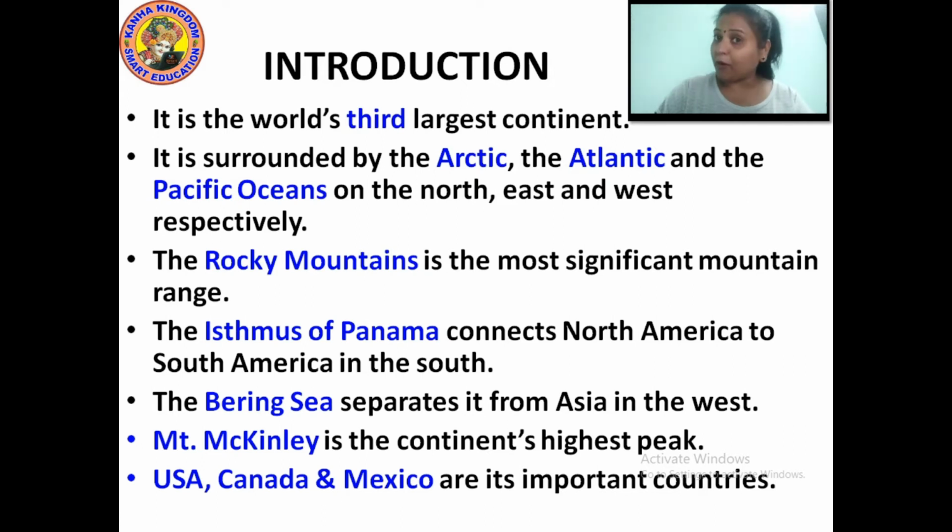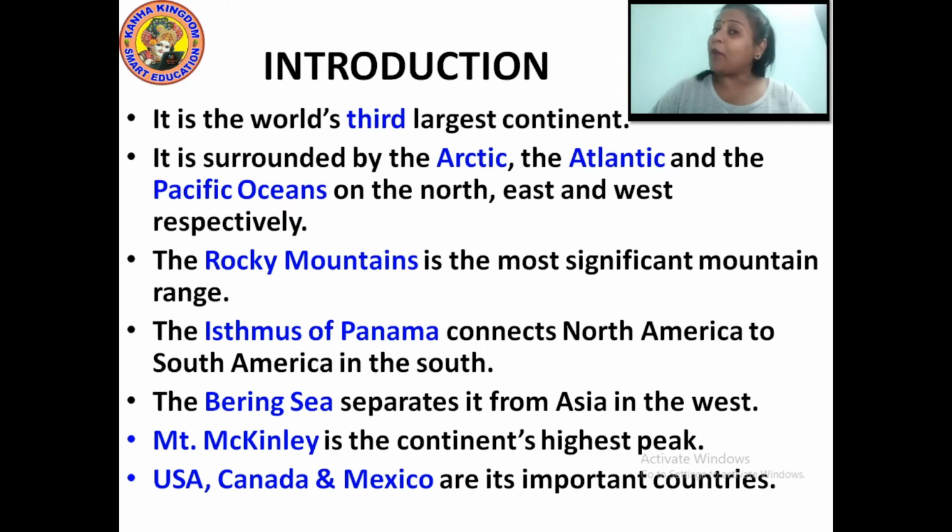It is surrounded by the Arctic Ocean, the Atlantic Ocean and the Pacific Ocean. In the north, the Arctic Ocean is present. In the east, the Atlantic Ocean, and in the west, the Pacific Ocean is located. The Rocky Mountains is the most significant, the most important mountain in North America.